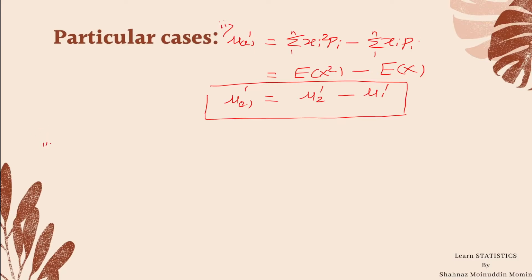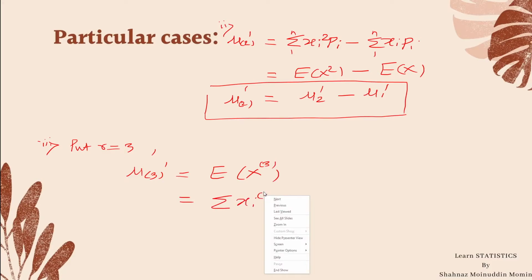The third particular case is, put r equal to 3. Mu3 factorial is equal to expectation of x3 factorial, which is the same as summation xi factorial into probability pi, i is 1 to n.